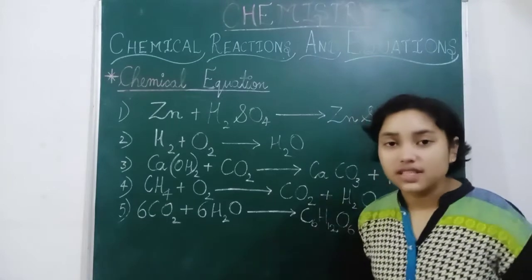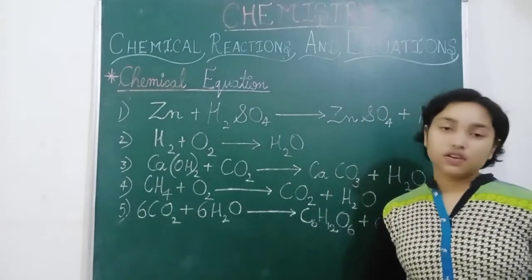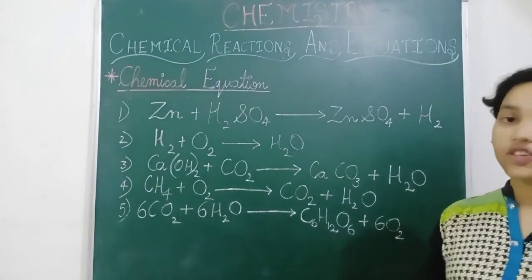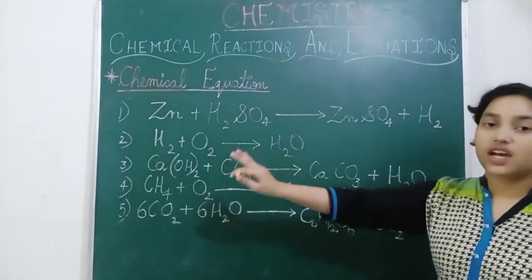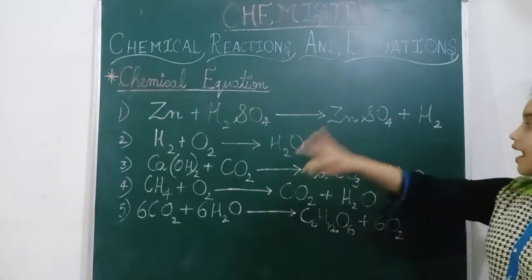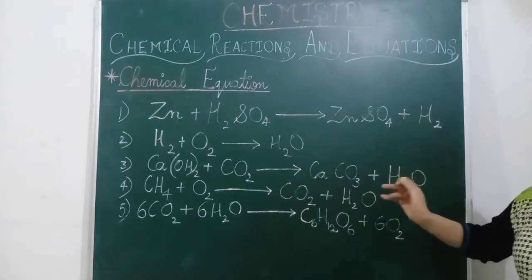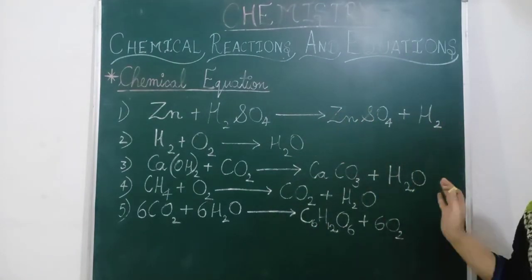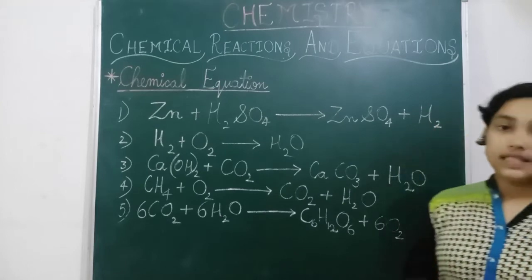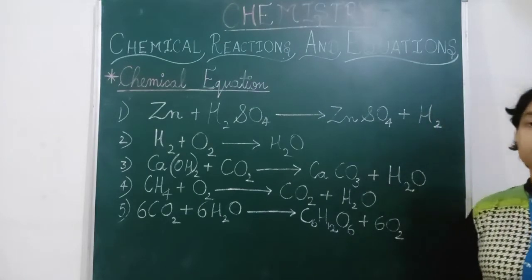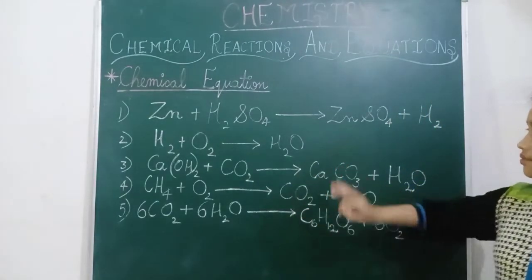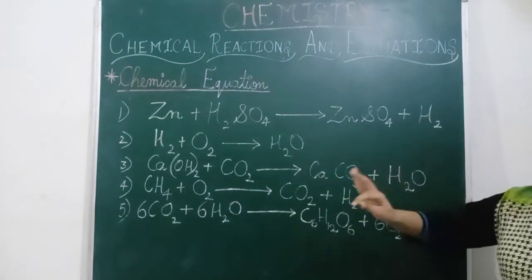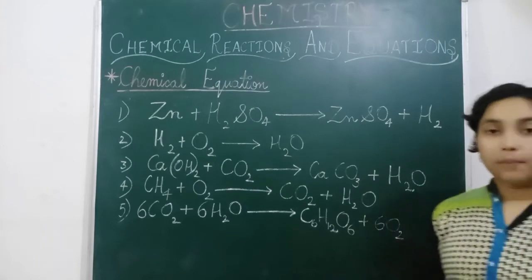So let us first discuss what a balanced equation is. A balanced equation is the equation in which the reactants, meaning the substances which are taking part in the reaction, and the products which are formed after the reaction, are equal. Both are in the same fraction or composition, the same ratio, the same proportion. So we can say they are balanced equations.